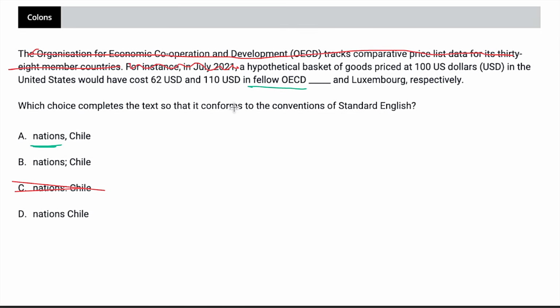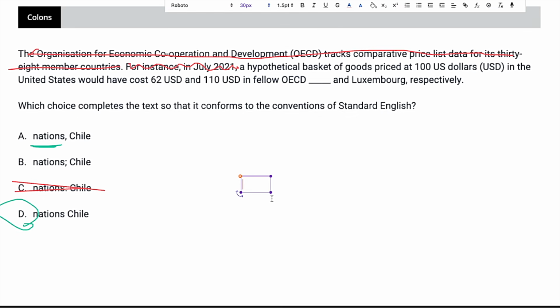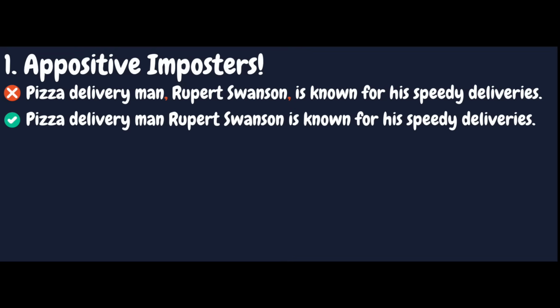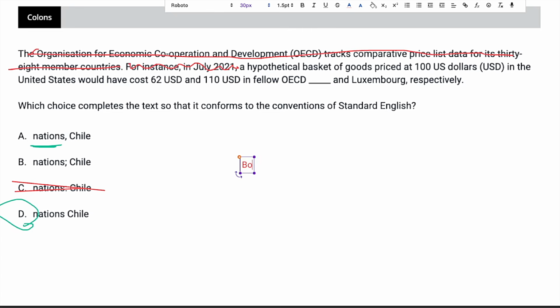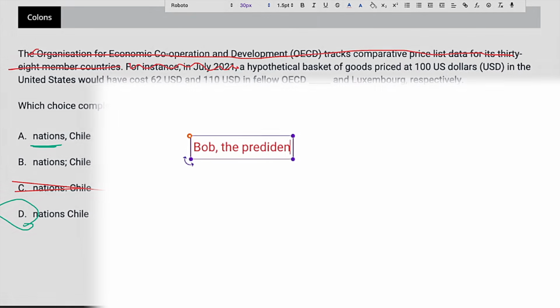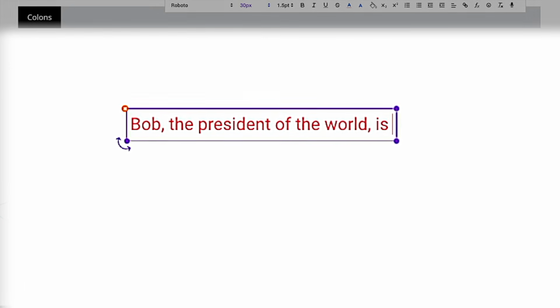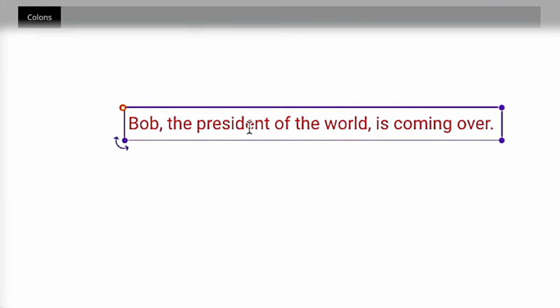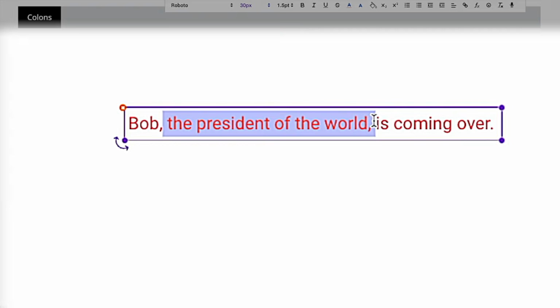We don't want any sort of punctuation there because this is essential information and we don't want to split that up. So basically it's going to be choice D. And if you're having a hard time understanding, I go into way more detail on this in other videos and in my English courses, but this is what I refer to as an appositive imposter, where if we said something like, Bob, the president of the world, is coming over. So here we have something called an appositive because we could get rid of this non-essential information. We could just say Bob is coming over.